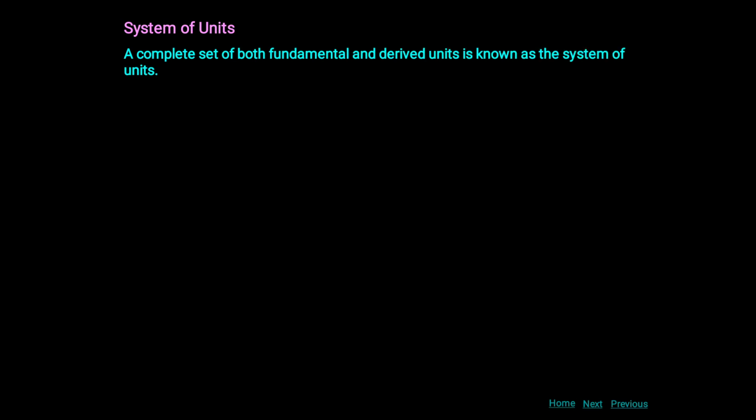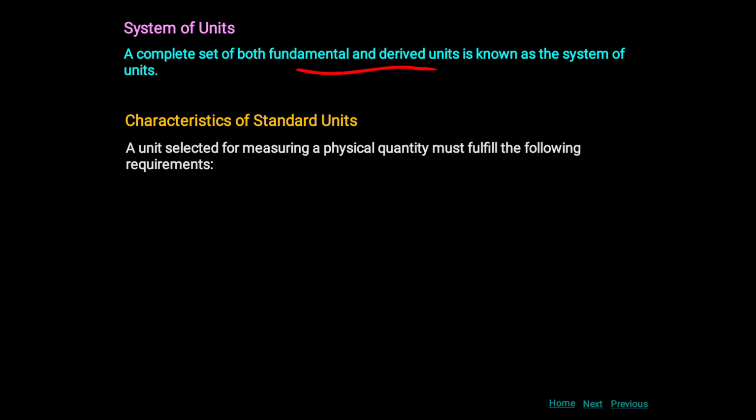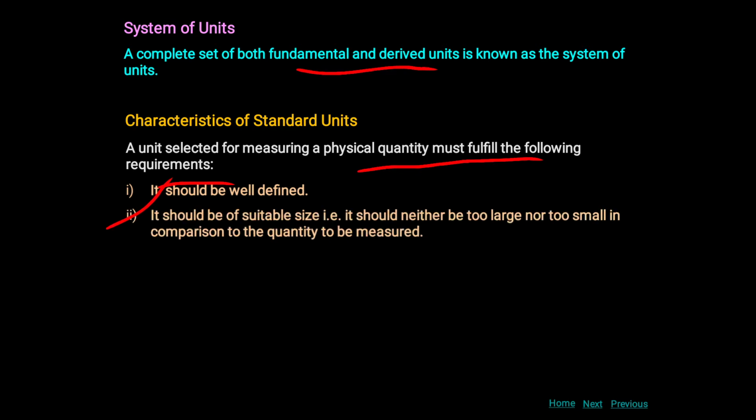Now the system of unit. A complete set of both fundamental and derived units is known as the system of unit. Now, what are the characteristics of a standard unit? A unit selected for measuring a physical quantity must fulfill the following requirements. First, it should be well defined. Second, it should be of suitable size, that is, it should be neither too large nor too small in comparison to the quantity to be measured.